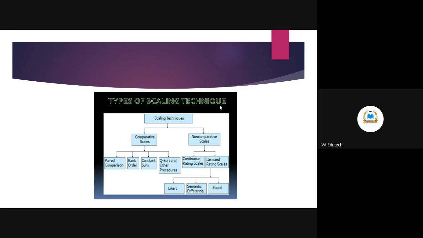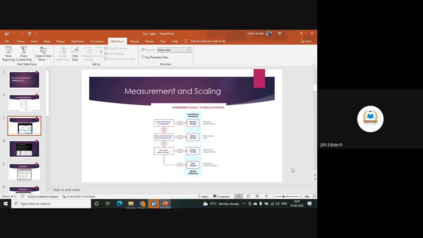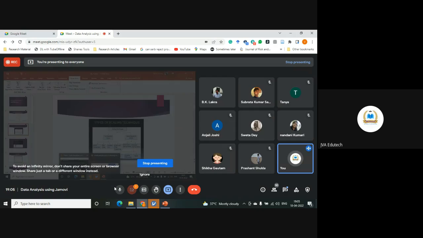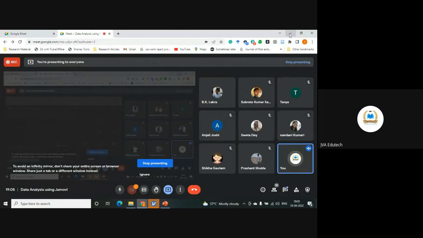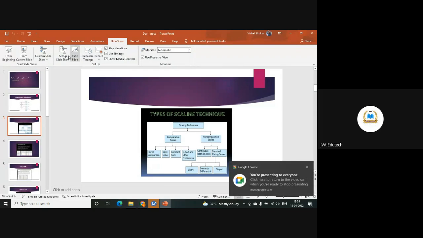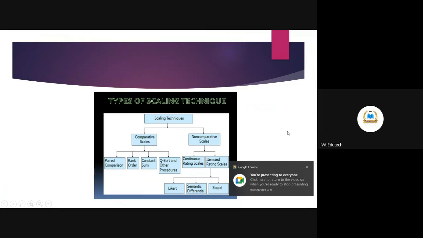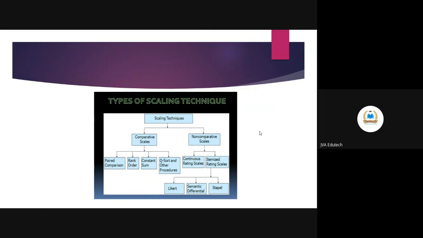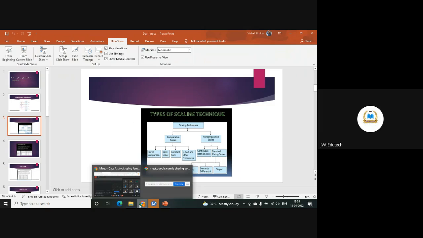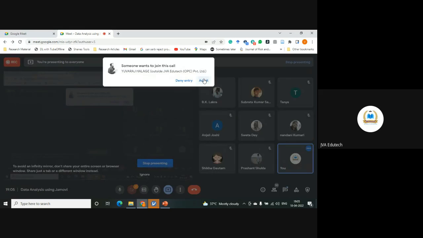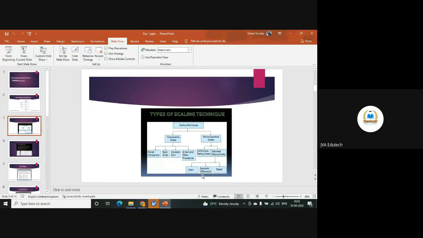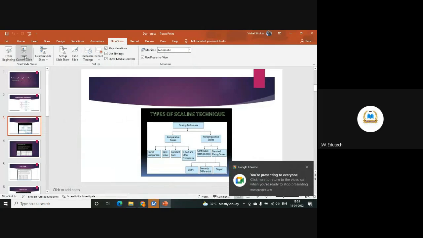So if you want to measure any dimension individually, then of course you can go for the non-comparative scale. And when you want to compare, if somebody is leaving and joining in between, then you should use a comparative scale.